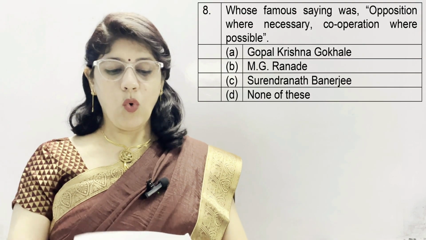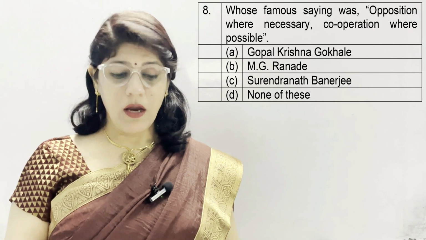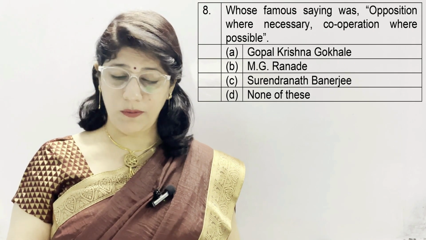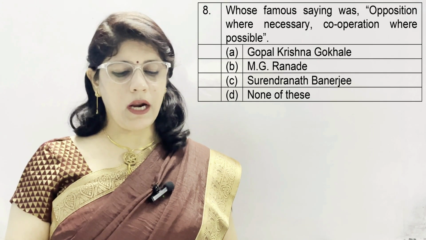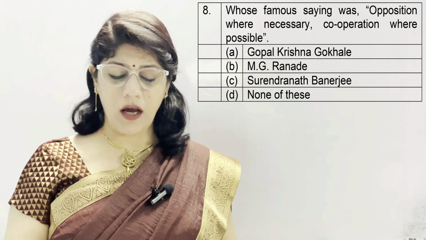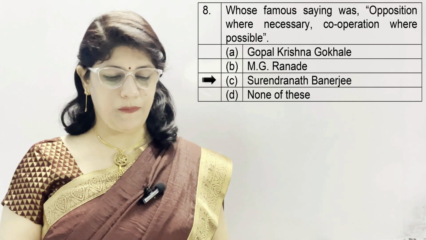Question number 8. Whose famous saying was, opposition where necessary and cooperation where possible? Options are Gopal Krishna Gokhale, M.G. Ranade, Surendranath Banerjee, and none of these. And the correct option is C, Surendranath Banerjee.